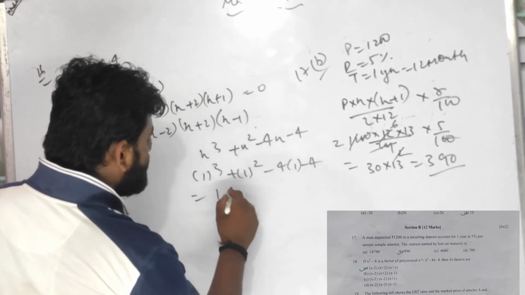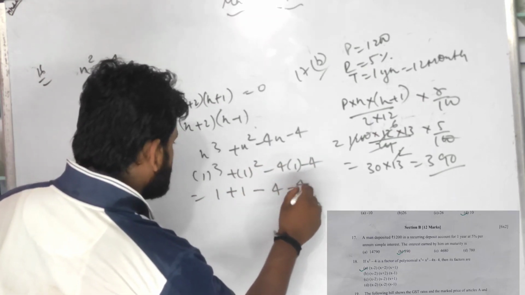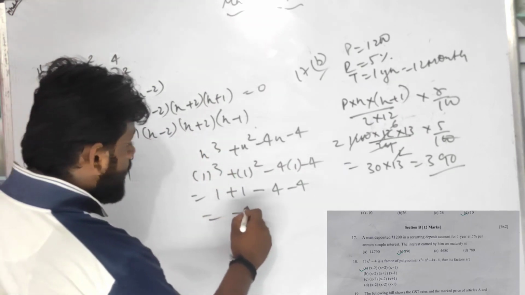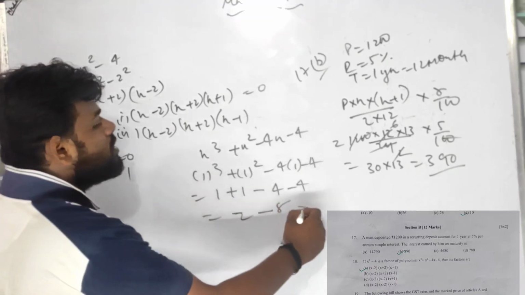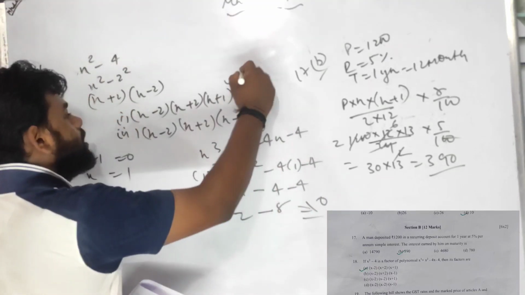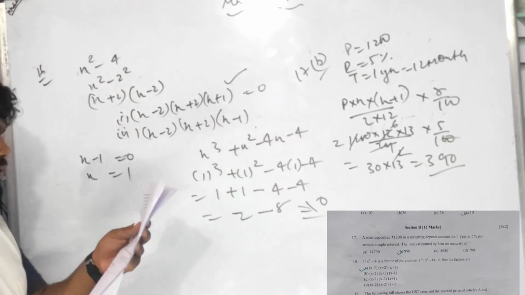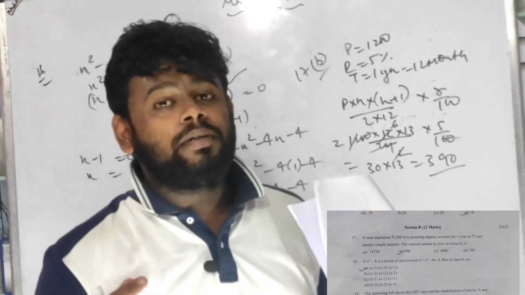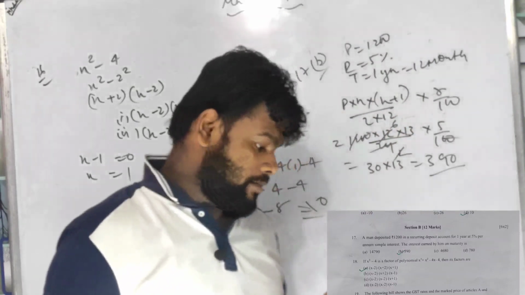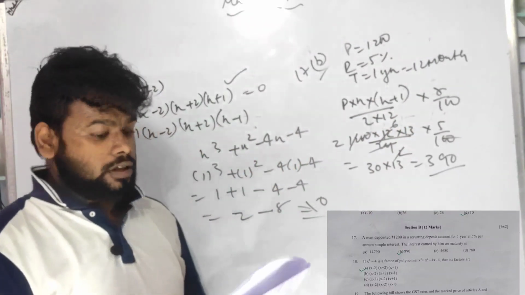So 1 plus 1 minus 4 minus 4. So over here I have got 2 minus 8. So see, I have got 2 minus 8, which is not equals to 0. So that means option A is correct. Apply the sense of mind and in this way you try to terminate the options. सीखो ये सब. कैसे सीखोगे? अगर random practice होगा बेटा.